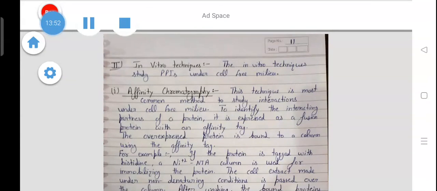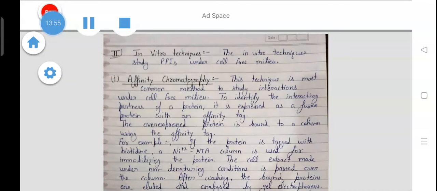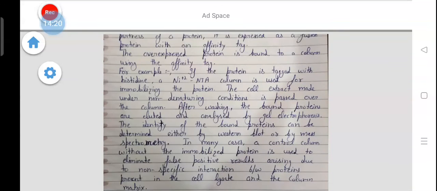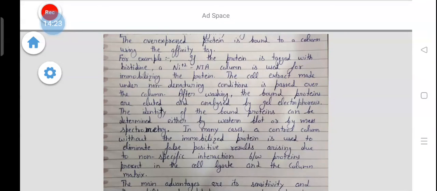Next is in vitro techniques. The in vitro technique studies protein-protein interactions under cell-free milieu. First is affinity chromatography. This technique is the most common method to study interaction under cell-free milieu. To identify the interacting partner of a protein, it is expressed as a fusion protein with an affinity tag. The overexpressed protein is bound to a column using the affinity tag. For example, if the protein is tagged with histidine, a Ni2+ column is used for immobilizing the protein.